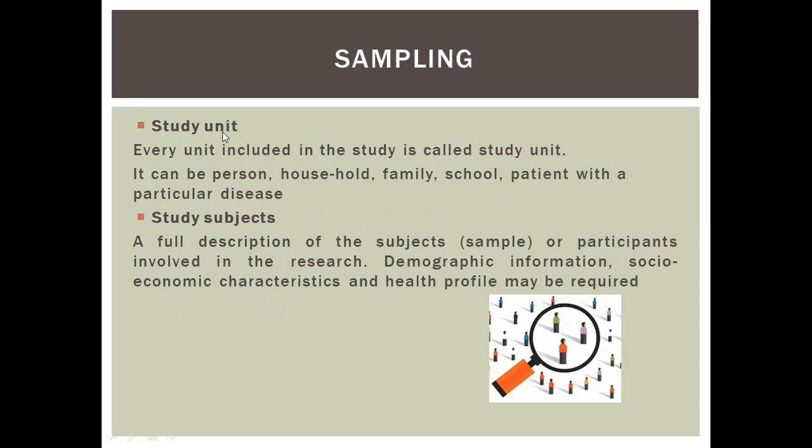In sampling, there is also the study unit. Every unit or individual involved in the study is called the study unit. It may be a person, household, family, school, or patients with a particular disease. Study subjects is a full description of the subjects, sample or participants involved in the research. It may include their demographic information, socioeconomic characteristics, and health profile.